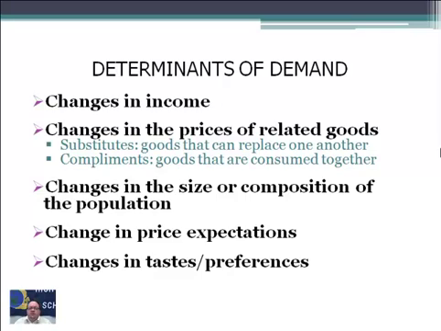The next one is change in price expectations. If we think prices are going to go up, we will probably stock up while prices are low. It was predicted recently the price of peanut butter was going to go up substantially. So I went out and bought 5 jars of peanut butter at the lower price of $2. It was predicted that peanut butter would go to $4 a jar. So in the short term, or in the next couple months, demand will go up. Eventually it'll go down because the price is going to go up, but in that short term.